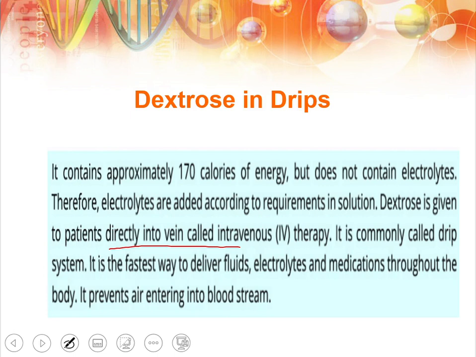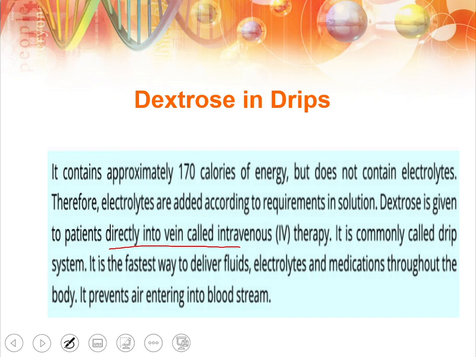Keep in mind, it is given into the vein. Veins take the blood to the heart, and from the heart it will be filtered and then supplied to all other portions of our body. If we give it to the arteries, then arteries will take it directly to all other parts and our blood will not be filtered. So that is why we give it intravenously.